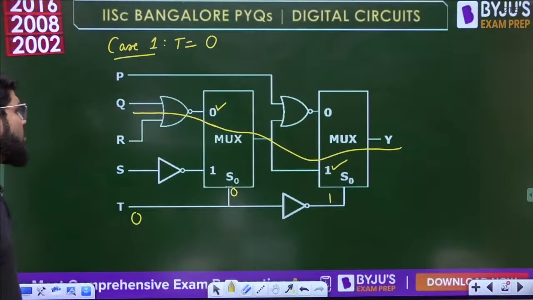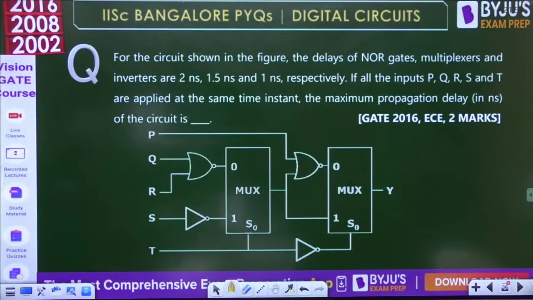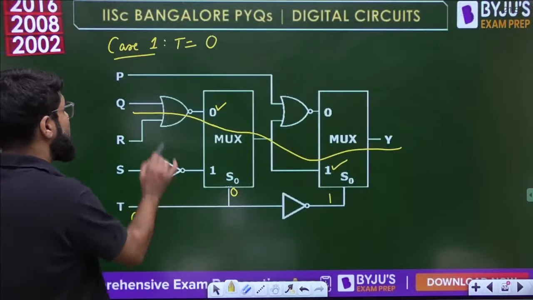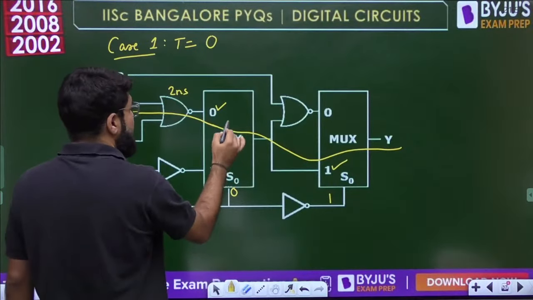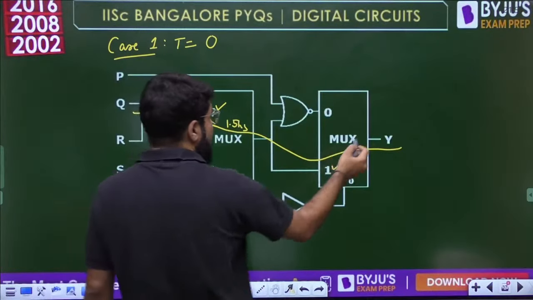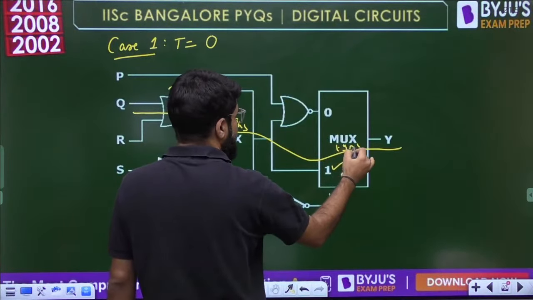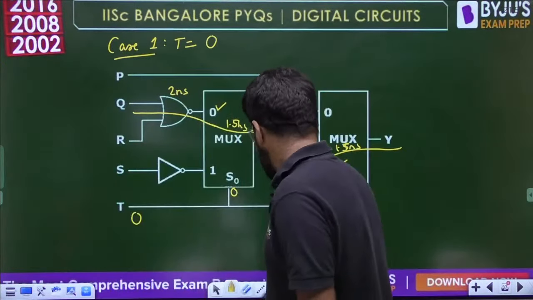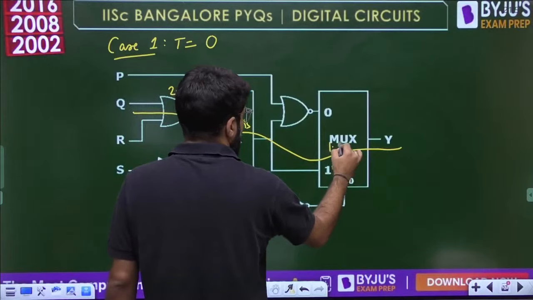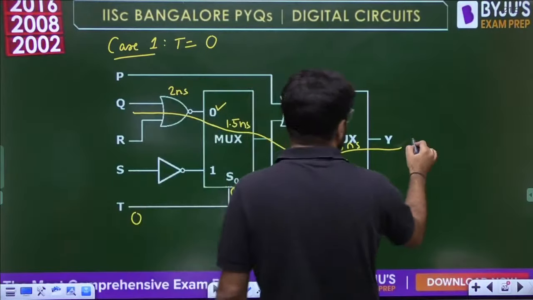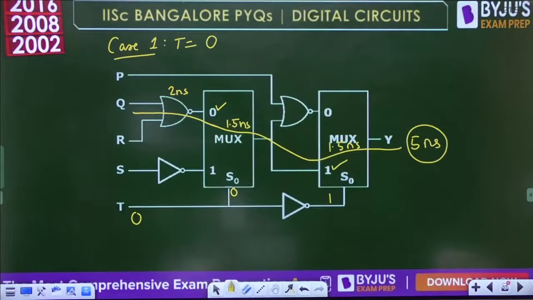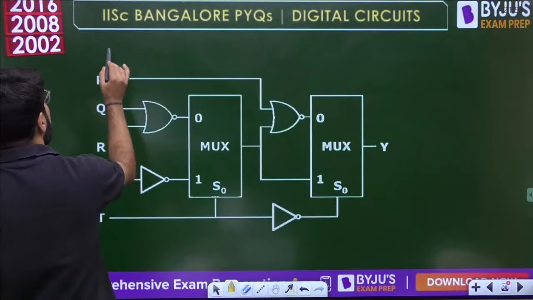Let us see in this particular path what the delays involved are. The delays of NOR, multiplexer and inverters are 2, 1.5 and 1. The first NOR gate is 2 nanoseconds, then multiplexer 1.5 nanoseconds. This other NOR gate delay is not required because that is not in the data path. Then again multiplexer 1.5 nanoseconds. So how much is the total? 1.5 plus 1.5 plus 2, total 5 nanoseconds to reach the output. Clear everybody? That is for the first case.